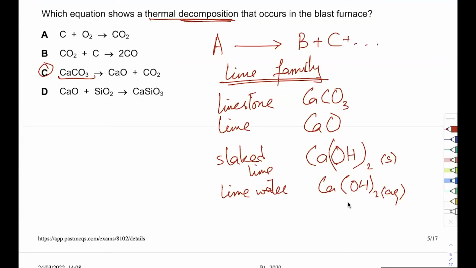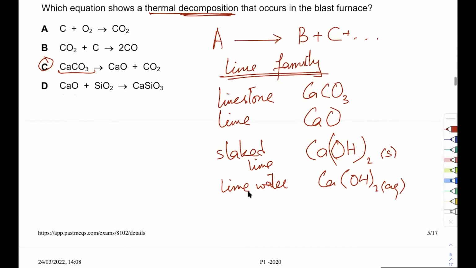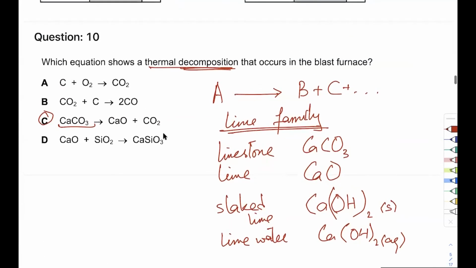Okay, and what is the use of lime water? For the test of carbon dioxide, to check the presence of carbon dioxide. Very good. So lime water is used to test for carbon dioxide. It turns milky when you add carbon dioxide to it. Okay, and limestone is used for construction. It's the main component of marble, and it's also used in the blast furnace, as you can clearly see. Okay, does anybody know what this thing is called?